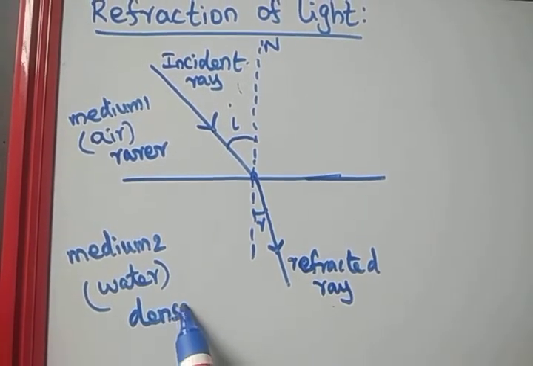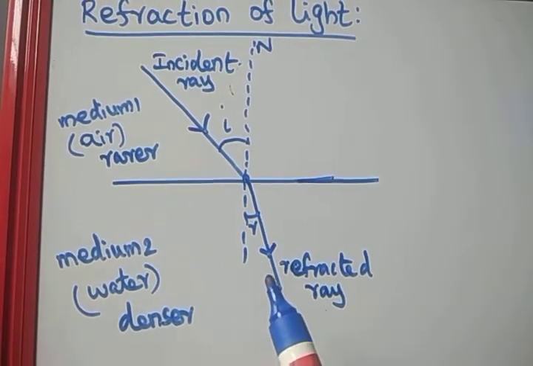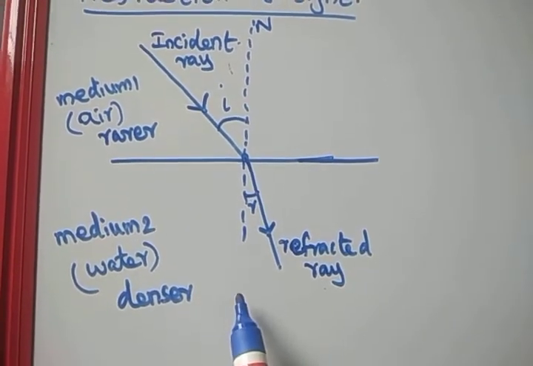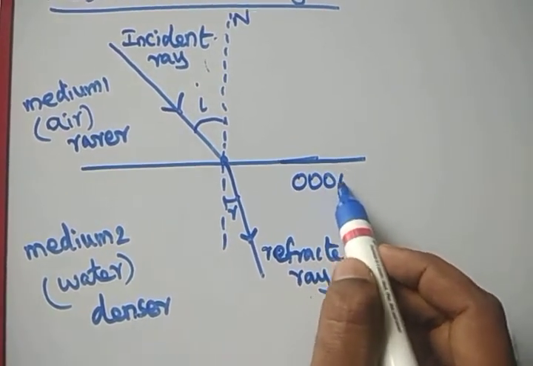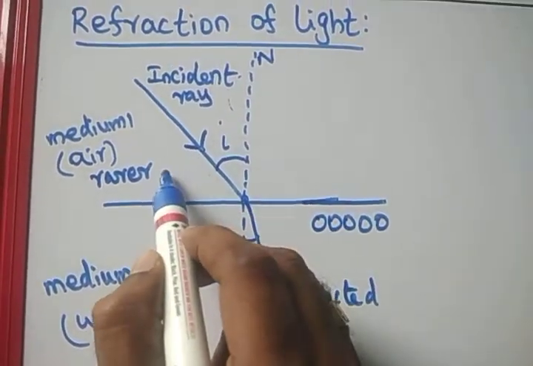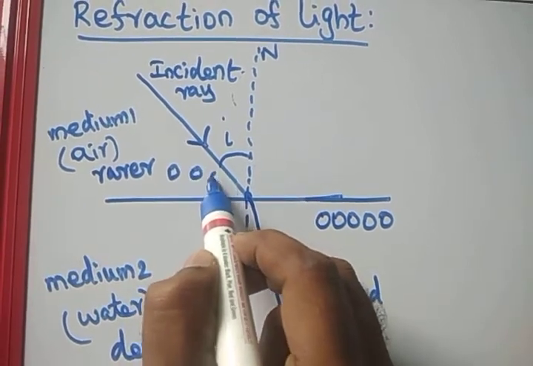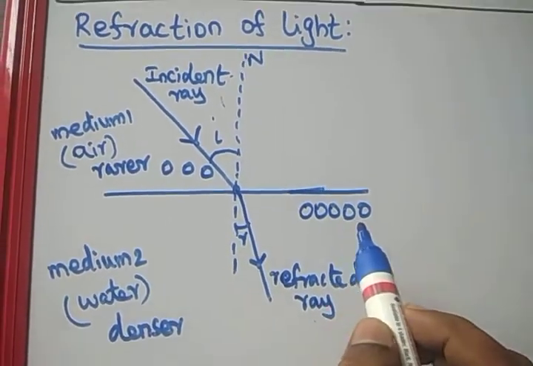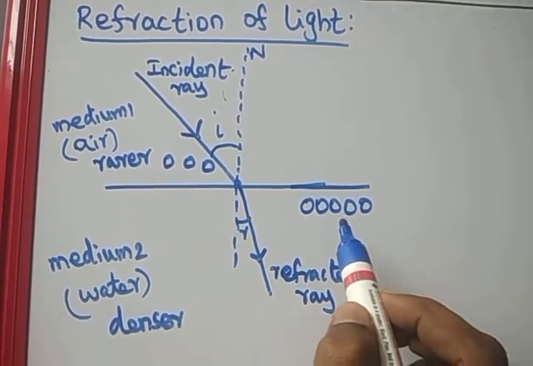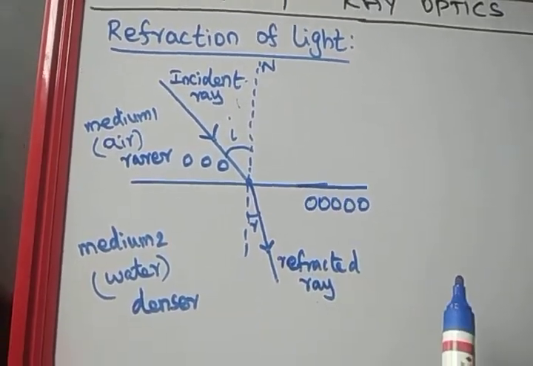Water is denser than air. In the denser medium the molecules are very close, whereas in the rarer medium the molecules are far apart.